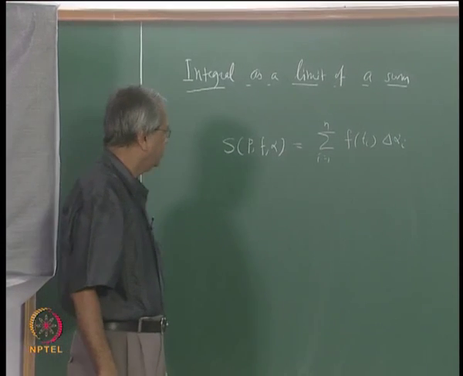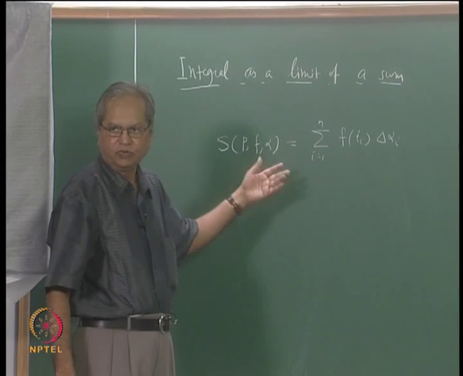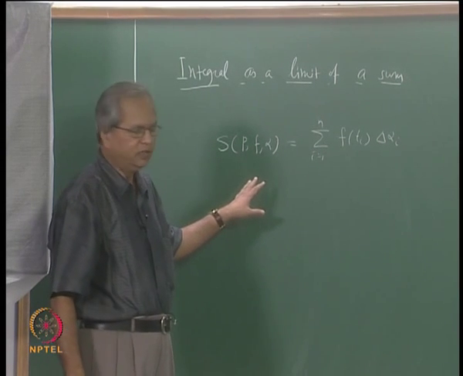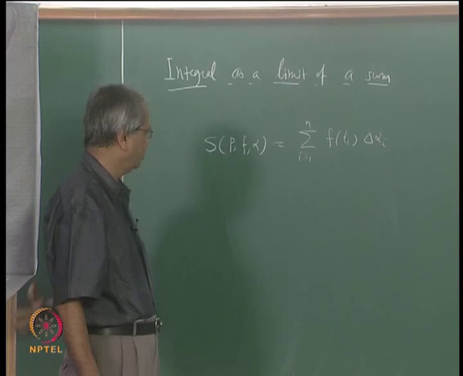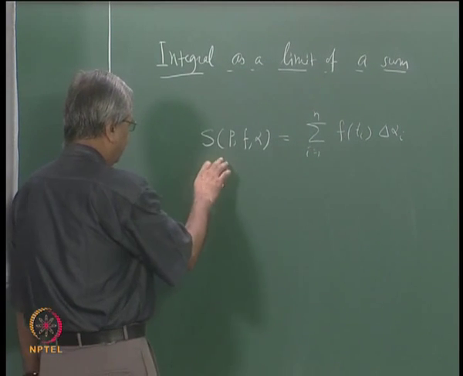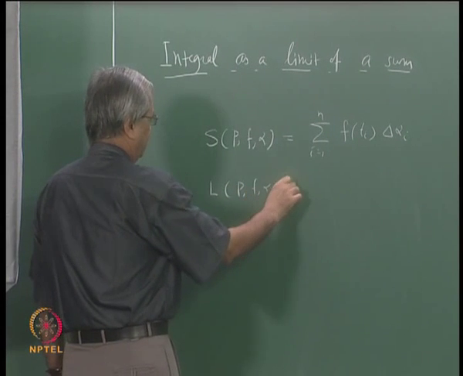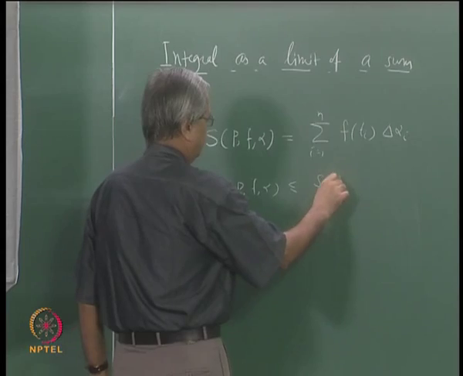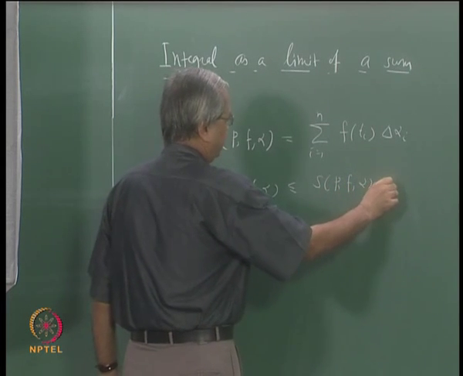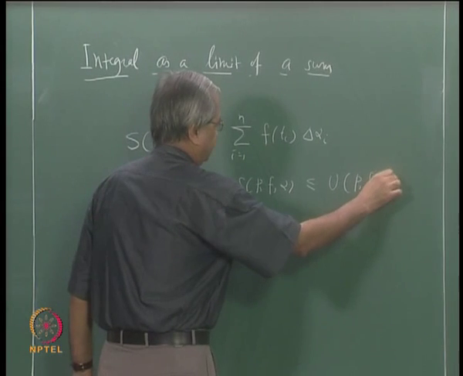Till now we have not referred to this sum at all, really speaking. Whatever we have discussed about integrability, we discussed only in terms of the so-called lower sums and upper sums. But we have mentioned one thing, that the relation between them is that L(P, f, alpha) is always less than or equal to S(P, f, alpha), and that is less than or equal to U(P, f, alpha).